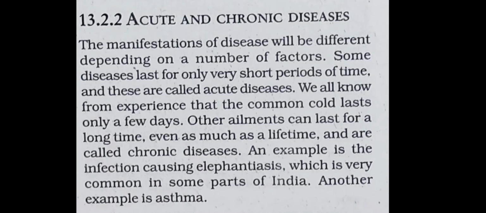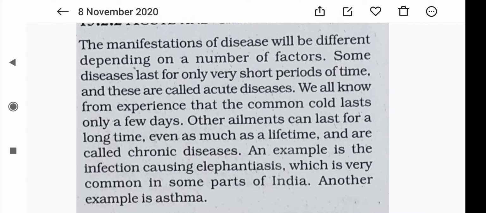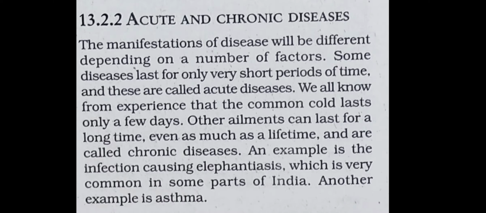Now let us compare the damage to health by acute and chronic diseases, and what type of damage they can cause to our health. Acute and chronic diseases have different effects on human health. Any disease that causes poor functioning of some body parts will affect our general health as well. This is because all functions of the body are necessary for general health. Thus, an acute disease, which lasts for only a very short period of time, will not have time to cause major effects on general health, but a chronic disease will affect health drastically.